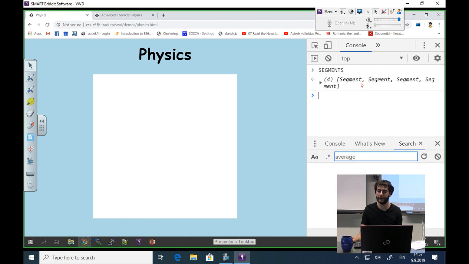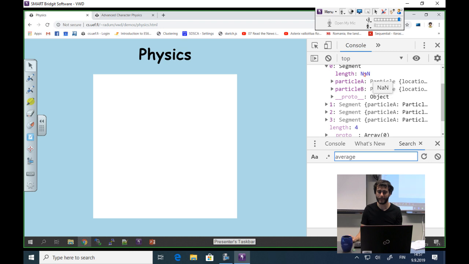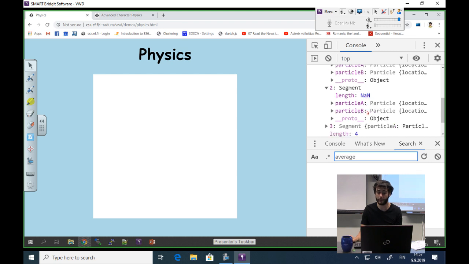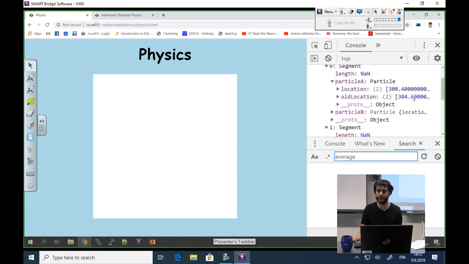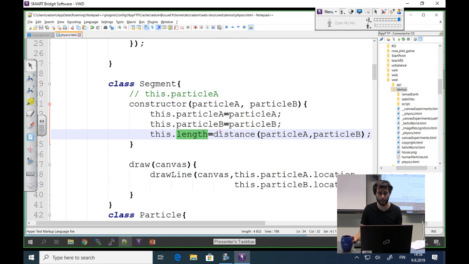It's a global variable in my console, and check individual segment values if they are correct or not. And this says not a number here, so there is a problem. But the particles seem to be just fine. So particle A, particle B is okay, but my length value is wrong. It's problematic. What can be the problem?